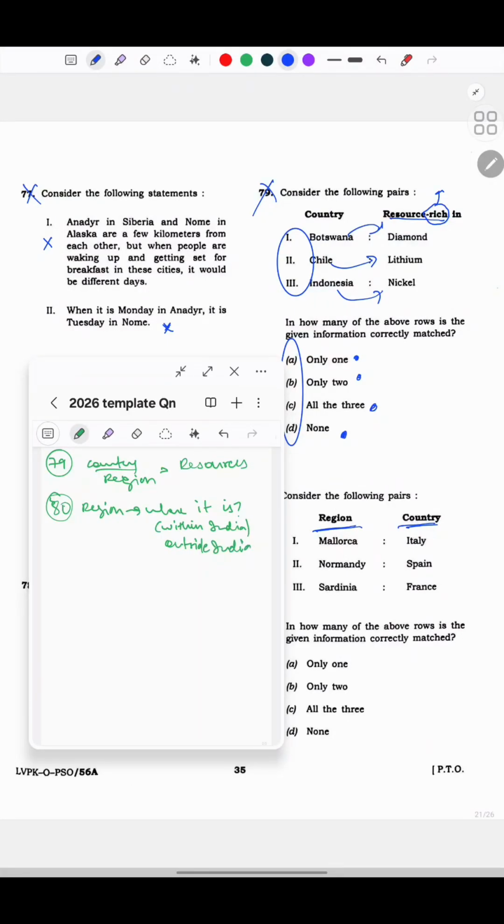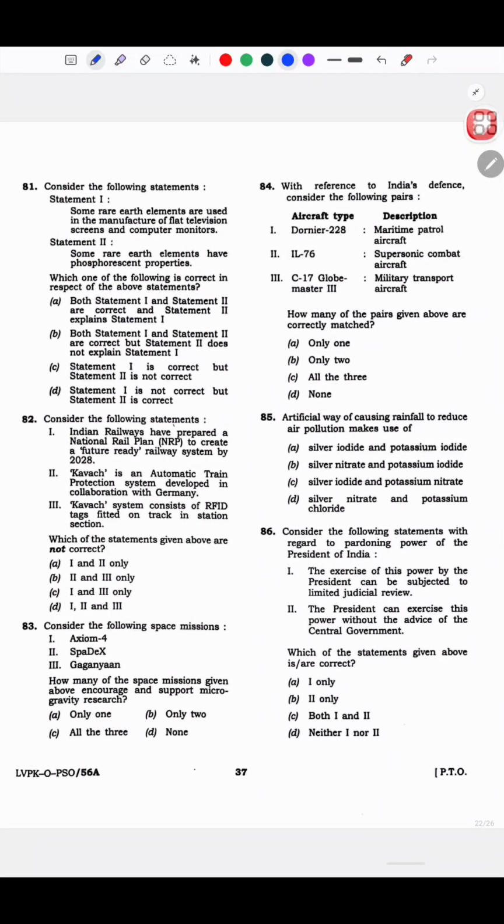Why I'm writing this like this is that back in 2016 or 17 also they asked this, where they mentioned different regions of India and asked us to match them with the states they are a part of. जैसे विदर्भ उन लोगों ने लिखा, रायलसीमा लिखा, and they tried to ask us which region is it, Maharashtra, AP, so stuff like that. They also mentioned Tirupati and asked which region it comes into. So region and where the region is, and I would also say prominence is important. This is becoming a pattern. I left this, by the way.